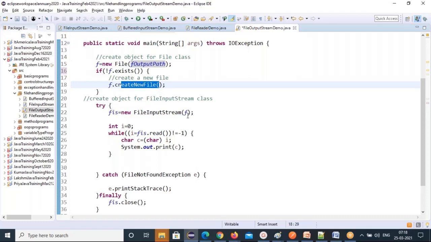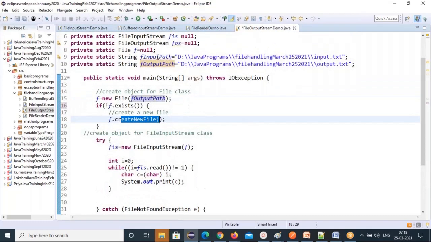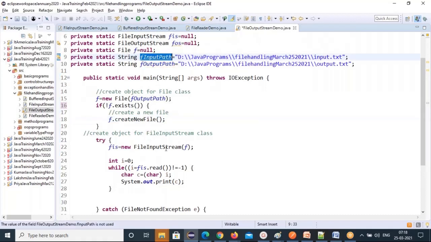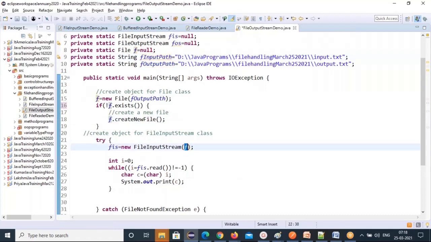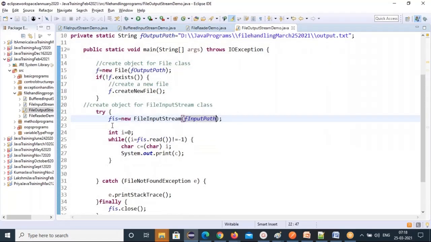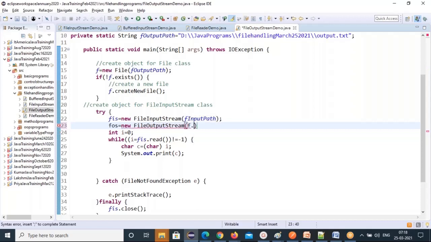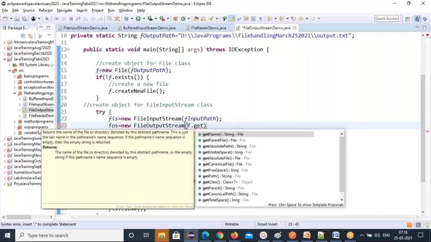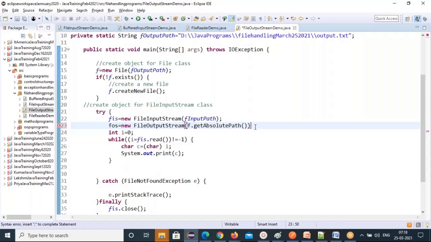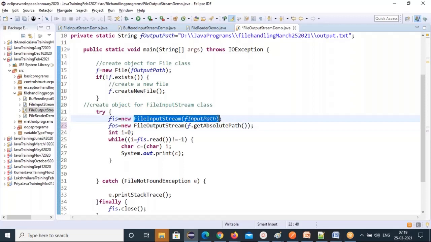Now I need to give the file input path for my file input stream. So this path I need to specify. Now I'll create an object for FOS also. New file output stream for writing. Why will you use this? f dot getAbsolutePath. The entire file path, I am specifying which file you are writing. So file input stream will specify the input file path.